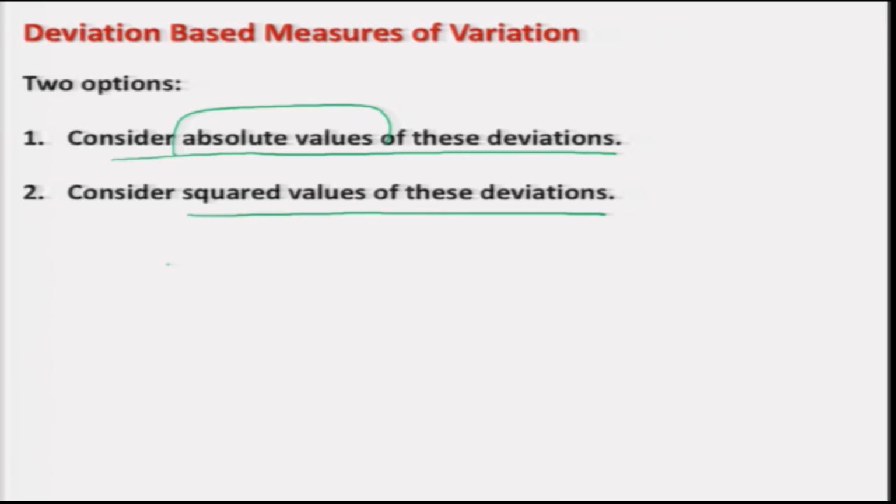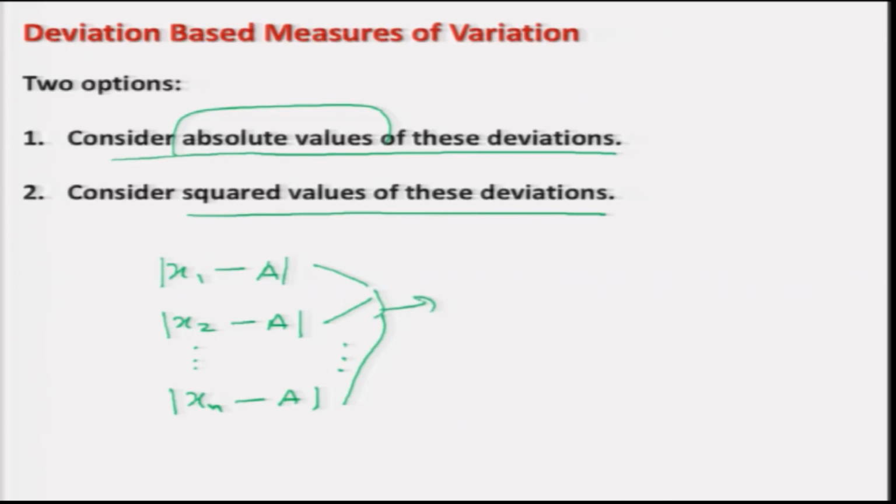So, I had the observations x1, x2, up to xn. Now, I have taken the deviation from the value a. After this I will try to take the absolute value of all these deviations, and now I need to combine all this information into a single measure.